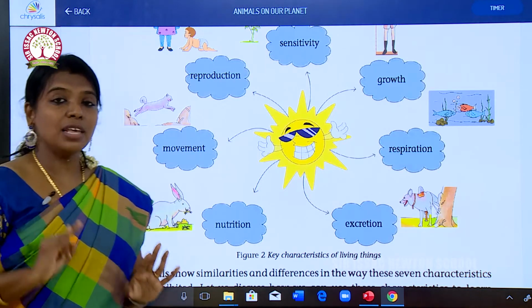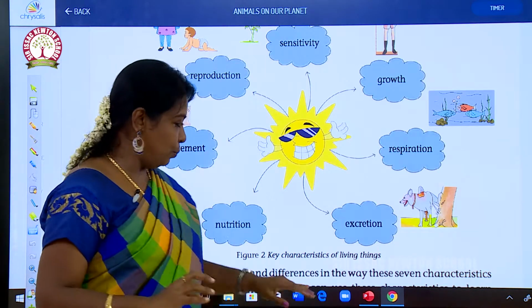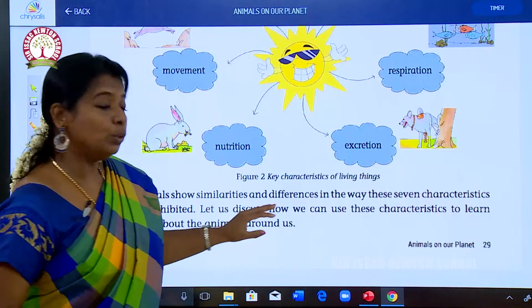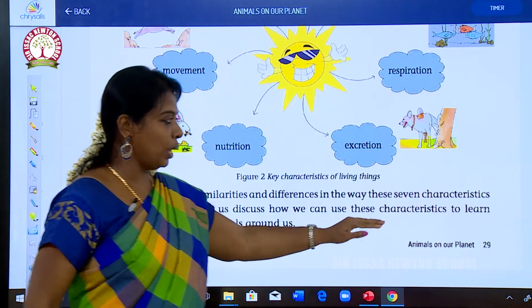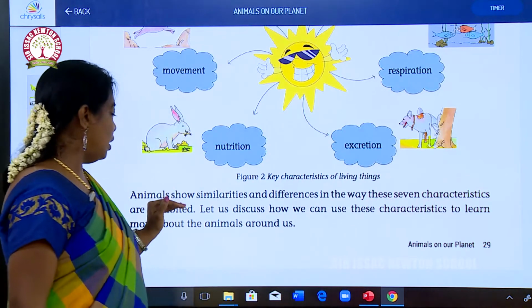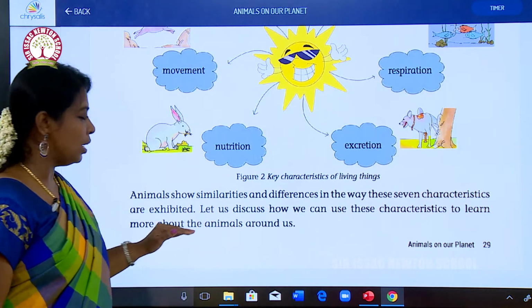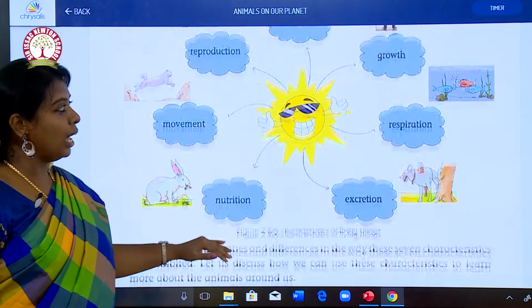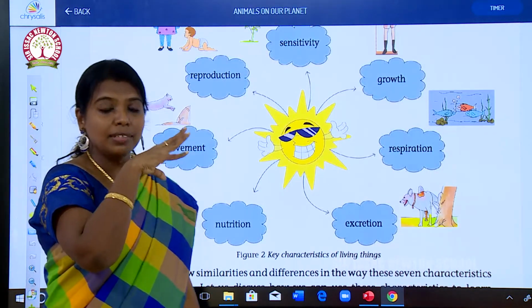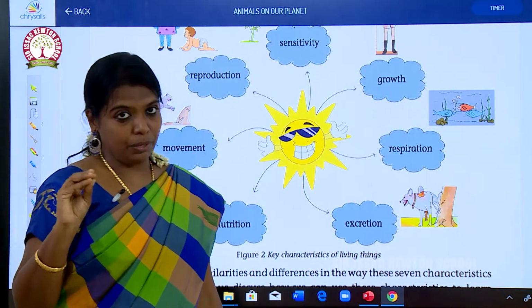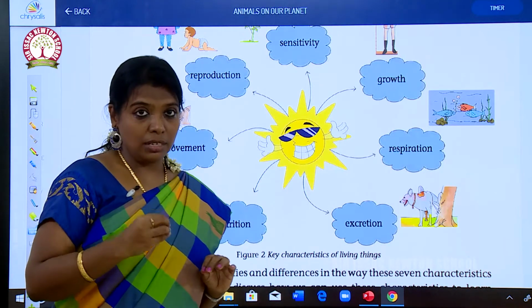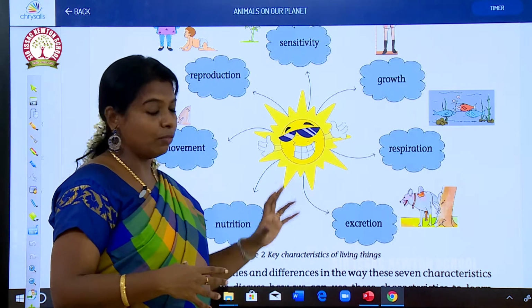Animals show similarities and differences in the way these 7 characters are exhibited. Let us discuss how we can use these characters to learn about animals. All animals have these 7 characters of living things. Now we are going to see in detail about the characters of living things.